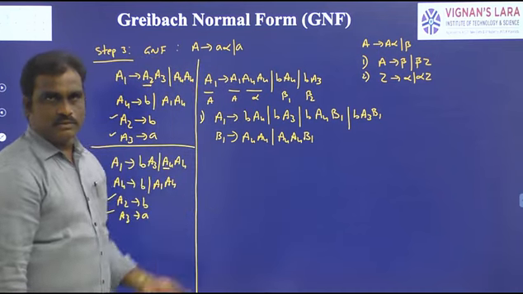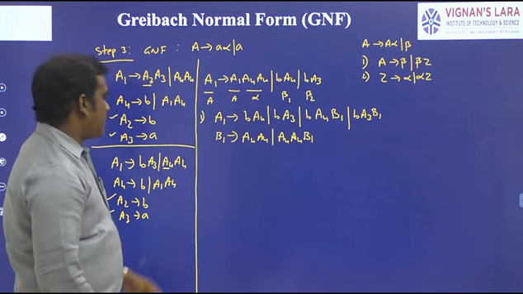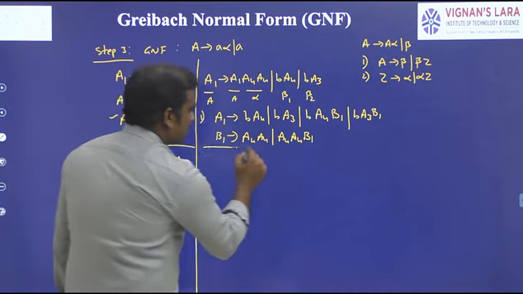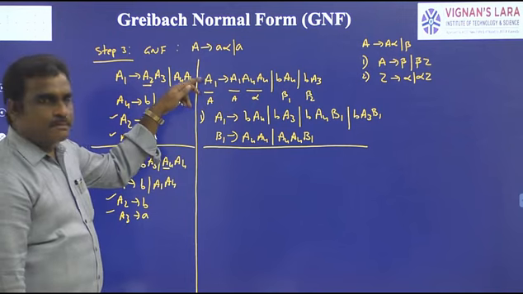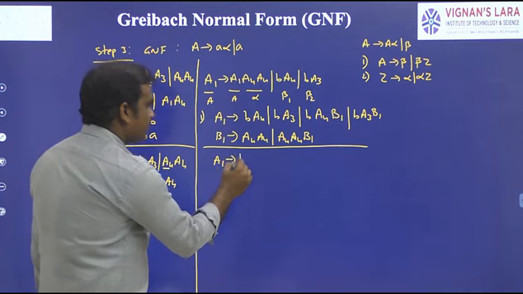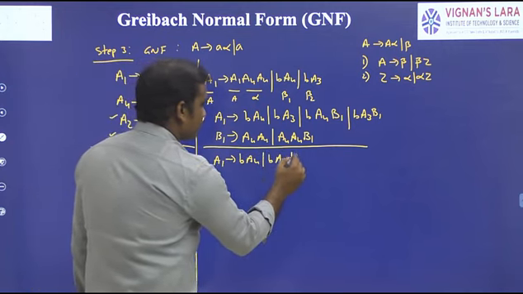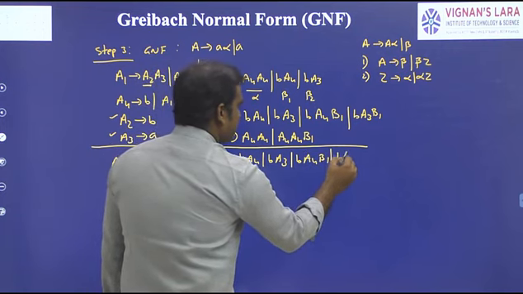Now this is the solution. Now the first production is replaced with this one. Now this is A1 → B A4 B, A3 B, A4 B1, B A3 B1.